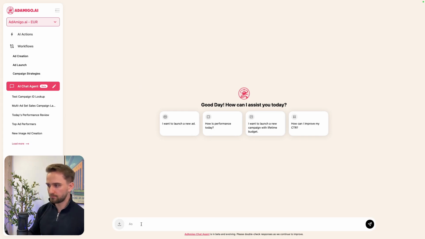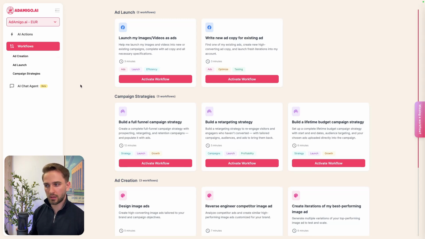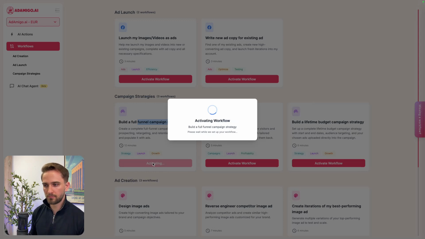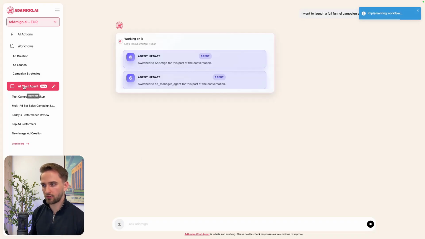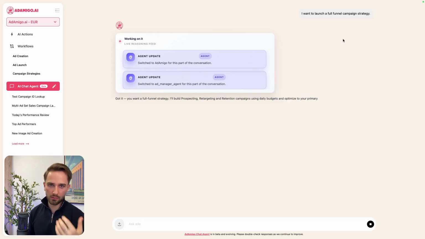So I'll show you. You can obviously choose one of the workflows. The workflows will guide you a little bit more, right? So build a full funnel campaign strategy, build a retargeting strategy, build a lifetime budget campaign strategy. So when you activate that workflow, it directs you into the chat agent. And now we have an agent that basically understands what is your goal, what are the questions I need to ask you to fulfill that goal, and then it implements it for you.